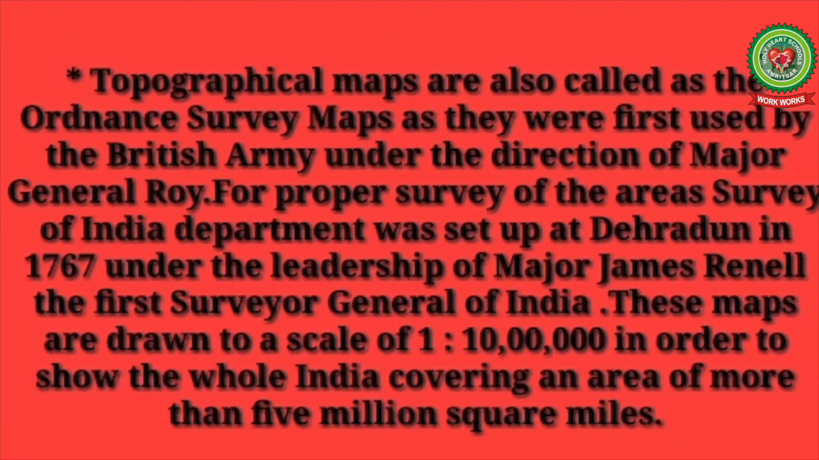Children, topographical maps are also called the Ordnance Survey maps, as they were first used by the British Army under the direction of Major General Roy. For proper survey of the areas, Survey of India Department was set up at Dehradun in 1767 under the leadership of Major James Rennell, the first Surveyor General of India. These maps are drawn to a scale of 1:1,000,000 in order to show whole India covering an area of more than 5 million square miles.